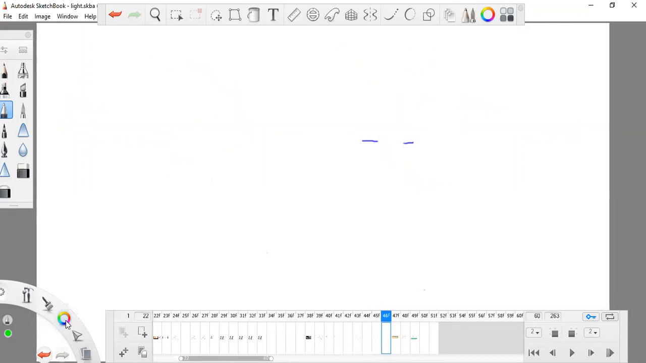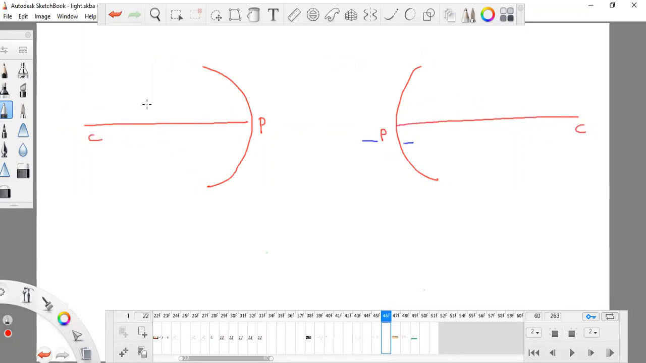Now the next rule is for concave and convex mirrors both. This is P, this is P, this is C, and this is C. If a light ray is coming in such a way that it strikes the P point, then it will return back like this. So this is the incident ray, this is the reflected ray, and this is the angle of incidence, and this is the angle of reflection. We studied this.